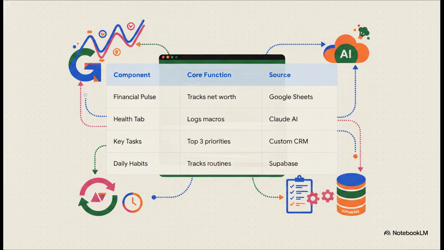And here is how beautifully this all comes together on the front end. Your final dashboard elegantly organizes all that complex back-end data onto one, highly organized screen. Your financial pulse tracks your net worth live by pulling data through a Google Sheets API. Your health and nutrition section logs macros using Claude's calorie estimations. Your key tasks section pulls from your custom CRM to highlight your daily priorities. And your daily habits tab tracks your routines, drawing directly from your Supabase memory. Everything is centralized, updated automatically, and entirely customized to your specific life.